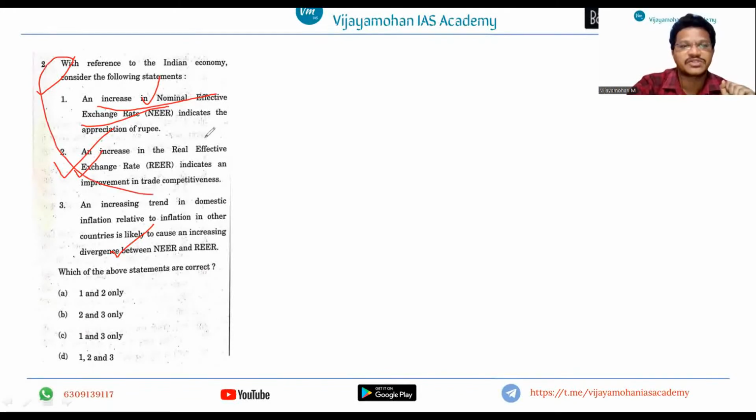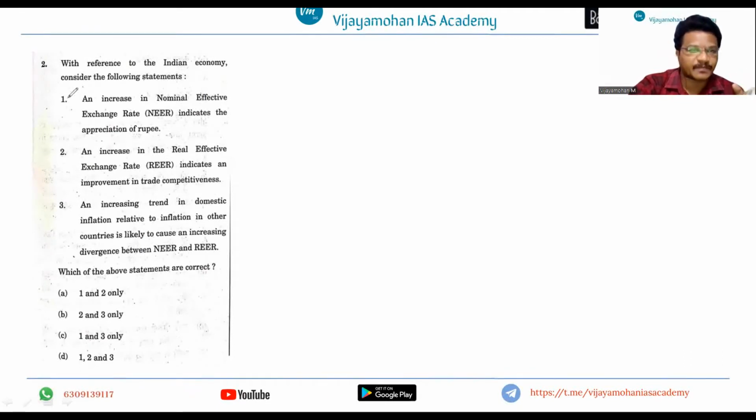And why has this question been framed? Because in the last 6 or 7 months, there has been a hue and cry about rupee appreciation, rupee depreciation, quantitative easing. So if you observe this year's question paper, you will find that many of the questions are related to the external sector. How the exchange rate is behaving, how the rupee is appreciating, what the functions of RBI are, and what RBI is doing to support the external or macroeconomic fundamentals, right?